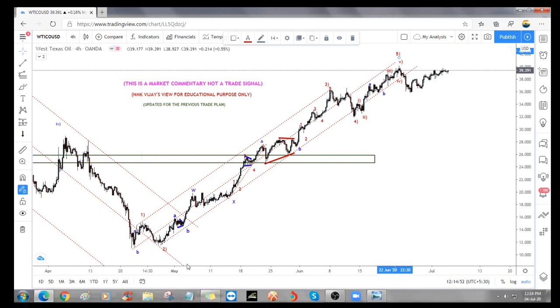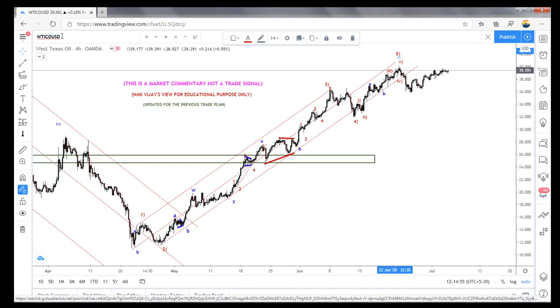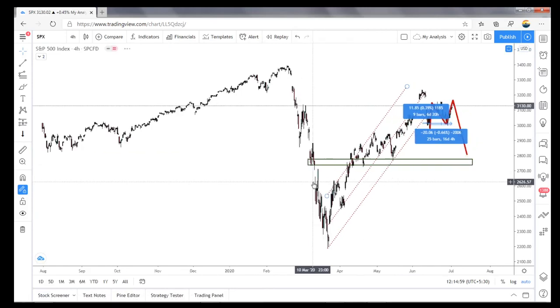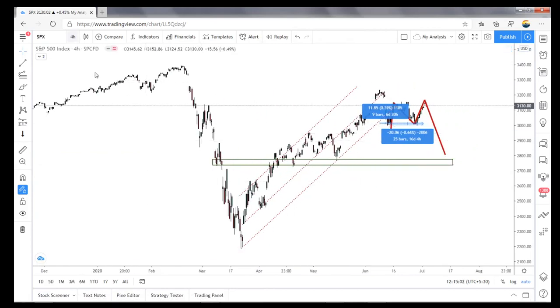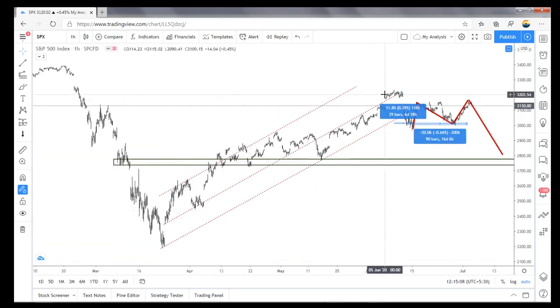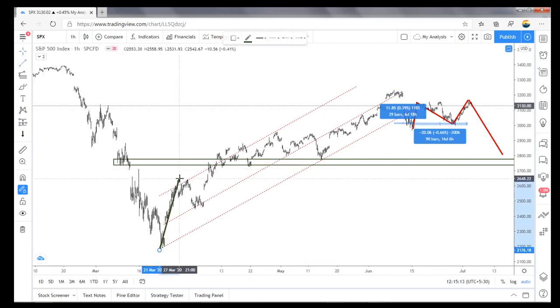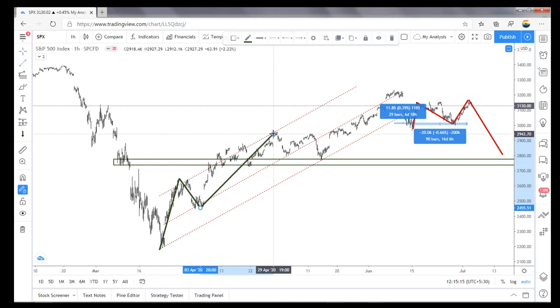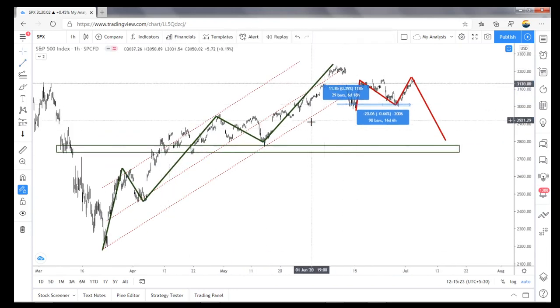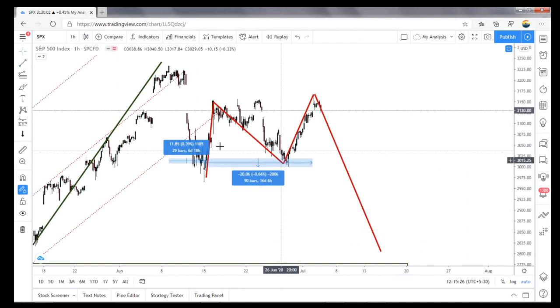So let's move on to the next, S&P 500. So here I have explained whether this is a 5-wave structure or a 3-wave structure, it is completed here. Whether we took it as a 1, 2, 3, 4, 5, or the whole thing becomes a 1, 2, 3, anyway the 3-wave structure, and we are in that downside, and it already did a 5-wave structure here to the downside.